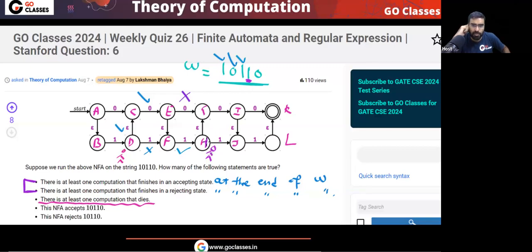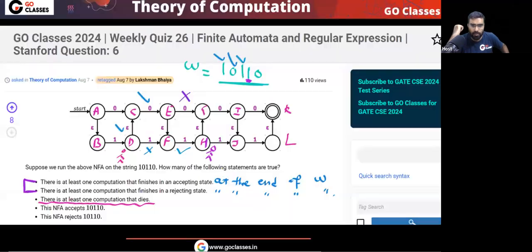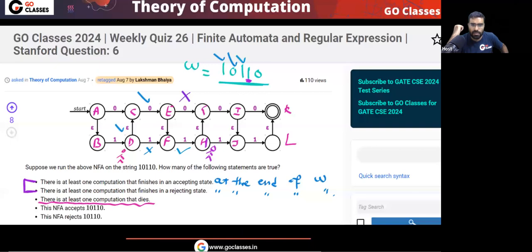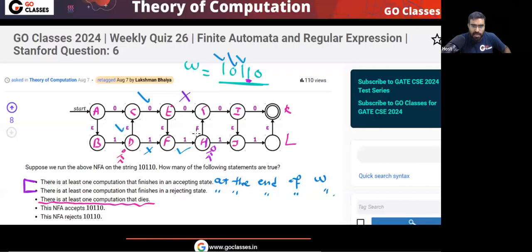How many moves are possible? Two moves are possible. From H, there are two moves possible. Either you can make a null move, or you can read symbol 1. If you make a null move, you will go to G. If you read symbol 1, you will go to J. So from this state H, if you take a null move, you will go to G, and if you read symbol 1, you will go to J.